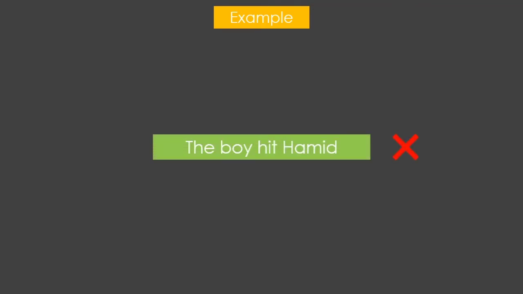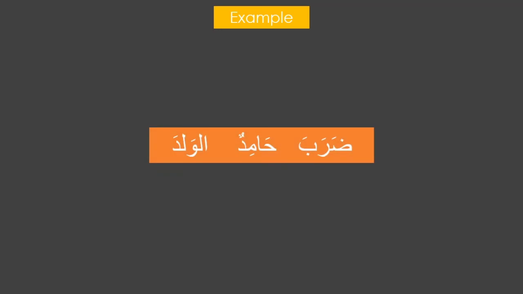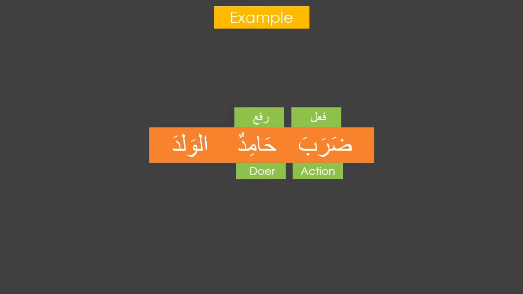In Arabic though, we identify doer and detail by the ending sounds rather than position as we discussed earlier. Let's move on to the examples to clarify this concept. If we look at these words separately, here daraba means to hit in past tense, so it's a fi'l. The ism hamidun ends with un sound, so it will be rafa or the doer of the action. The other ism al-walada ends with a sound, which makes it nasb or the detail.